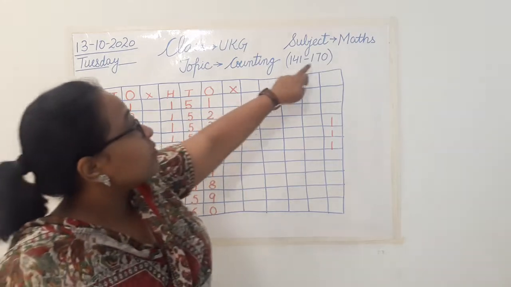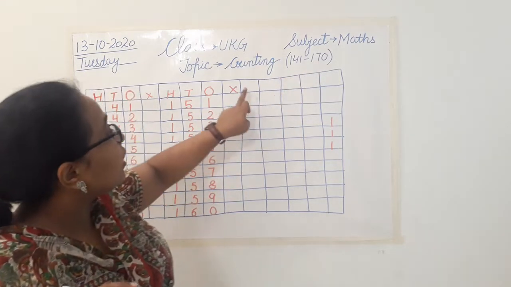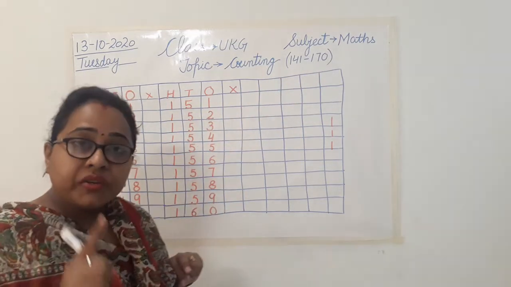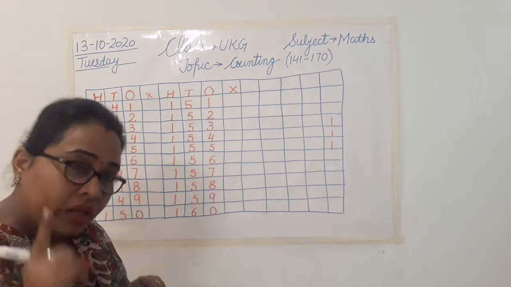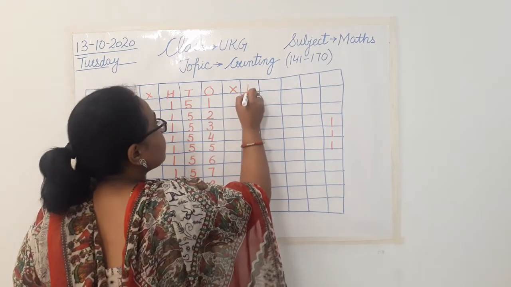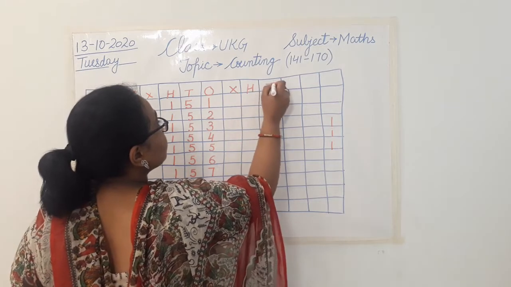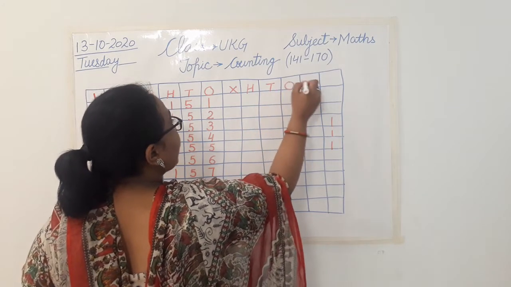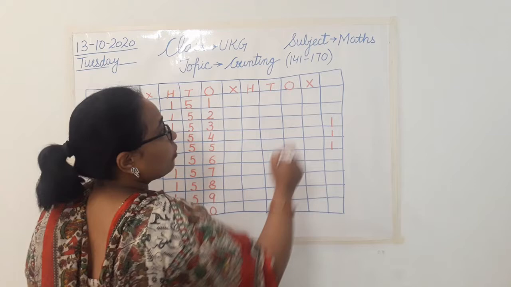So again, because we have to write till 170, we are going to write hundreds, tens and ones once more. So let's see that. Hundreds, tens, ones and one cross. Again, I'll put a cross here.